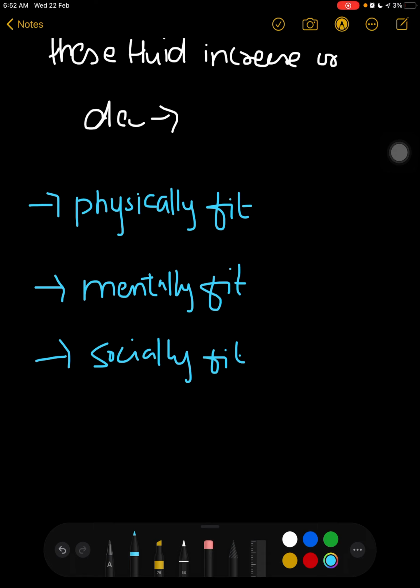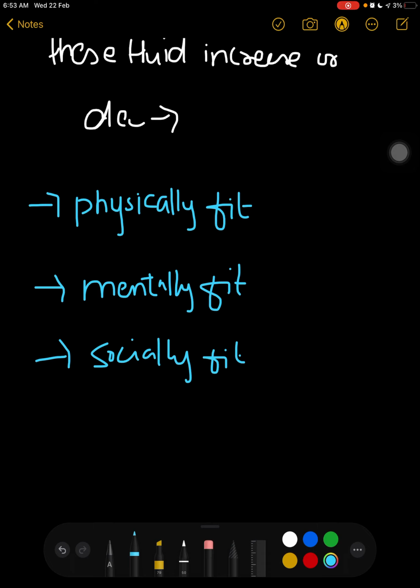A person is healthy if his or her weight is according to his or her BMI, right? We know that BMI greater than 25 is known as obesity. So your weight must be according to your BMI, body mass index. This is known as physical fitness. Now what is mental fitness? It means you are alert, you are in the state of your mind, you know what is happening with you. These are all the consequences of a mentally fit person. Then we have socially fit.